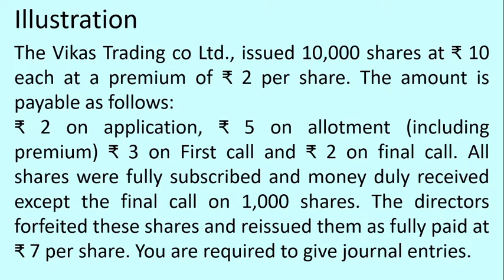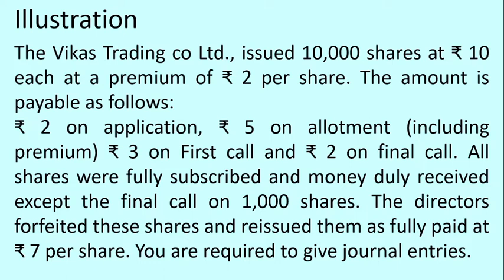The amount is payable as follows: rupees 2 on application, rupees 5 on allotment, which includes a premium amount of rupees 2 per share, rupees 3 on first call, and rupees 2 on final call. If we add up 2 rupees of application, 5 rupees of allotment, 3 rupees of first call, and 2 rupees of final call, we should get a total of 12 rupees at which the company decided to issue shares.